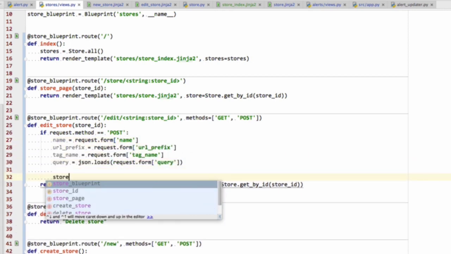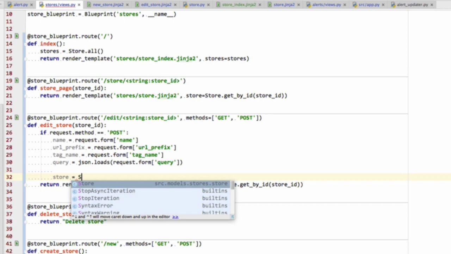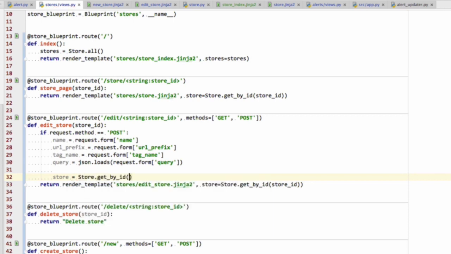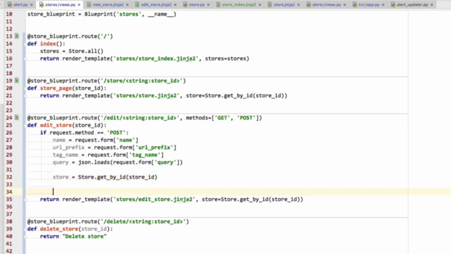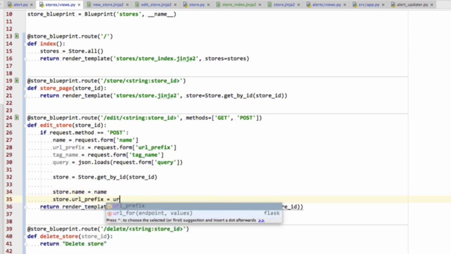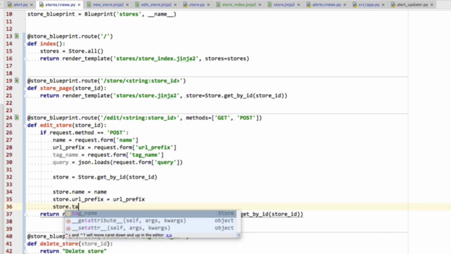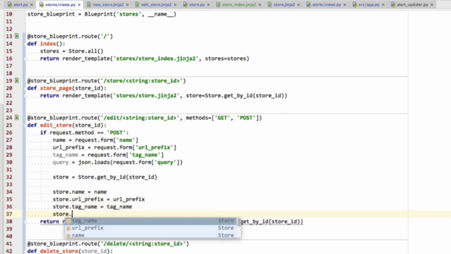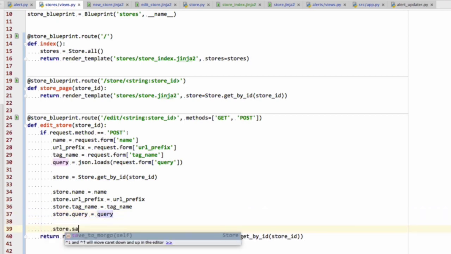And then say the store that we're editing is store.getById, store ID. And then store.name equals name, store.url prefix equals URL prefix, store.tag name equals tag name, store.query equals query. And then store.save to Mongo.